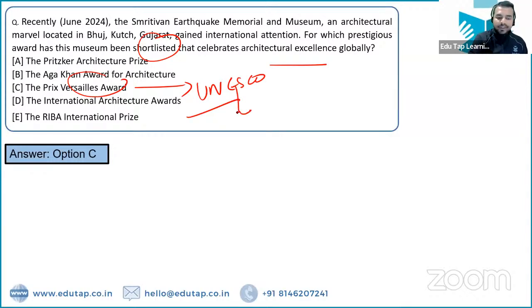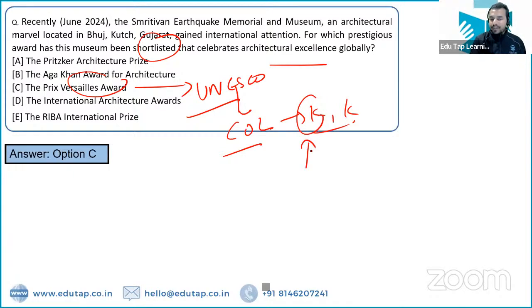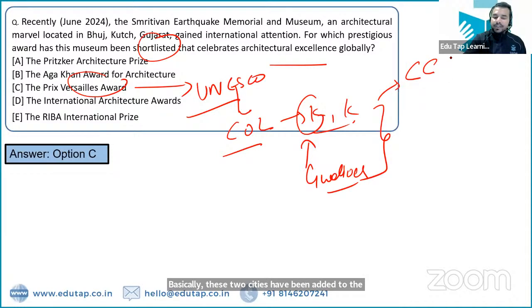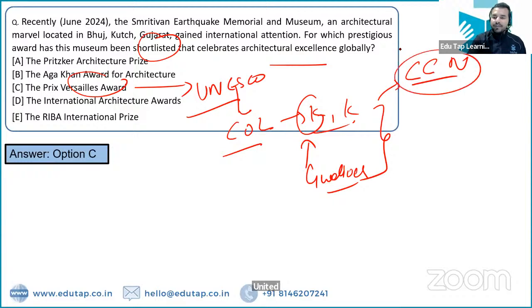Now quickly tell me the first UNESCO city of literature. First UNESCO city of literature, it is Kozhikode, Kerala. Right? Kozhikode के अलावा which was another city which was selected? Gwalior. Basically, these two cities have been added to the UNESCO Creative Cities Network. तो क्रिएटिव सिटी नेटवर्क में ही एक और सिटी था जिसको इंडक्ट किया गया था फॉर द क्राफ्ट, दैट इज श्रीनगर. और श्रीनगर को वर्ल्ड क्राफ्ट काउंसिल ने वर्ल्ड क्राफ्ट सिटी का टैग भी दिया है, राइट?